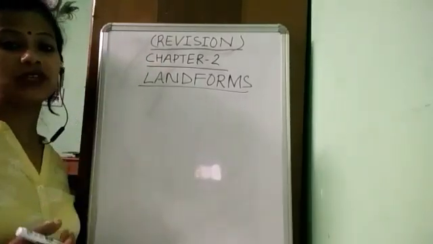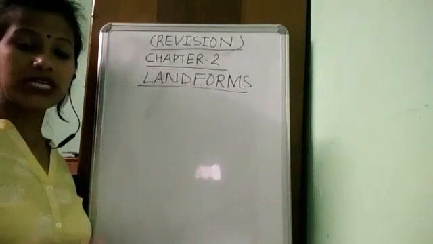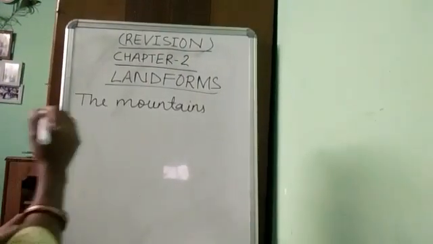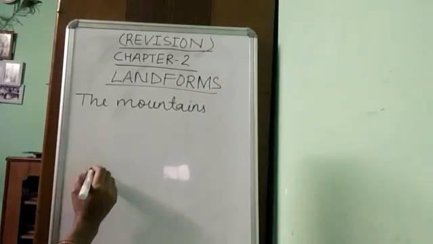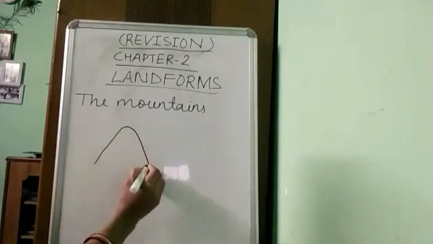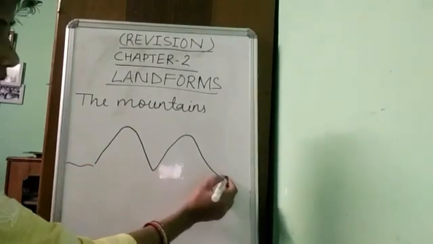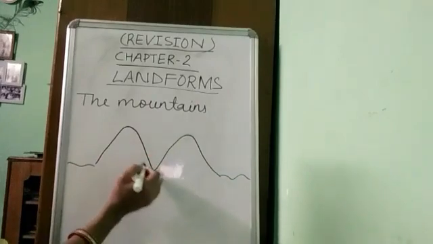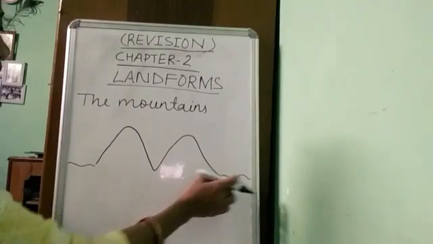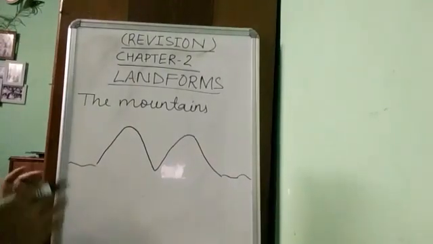Okay. Landforms are mainly divided into three forms: mountains, plateaus and plains. Now, a mountain is a mass of land considerably higher than the surrounding area. If this is the surrounding area, a mountain is considerably higher than the surrounding areas. Okay, this is a mountain.